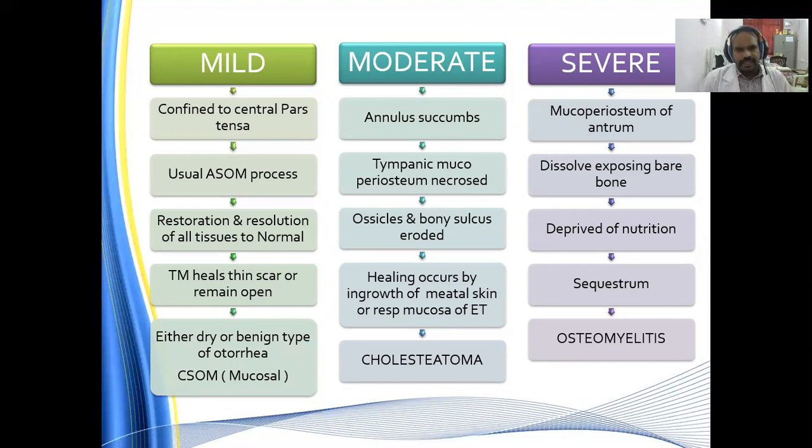If it is a moderate type of acute necrotizing otitis media, the annulus succumbs. The peripheral annular ligament succumbs. The tympanic mucoperiosteum is necrosed, and the ossicles and bony sulcus are eroded. Healing occurs by ingrowth of meatal skin or the respiratory mucosa of the eustachian tube, leading to cholesteatoma formation. In the severe variant, the mucoperiosteum of the antrum is completely eroded and dissolved, exposing bare bone deprived of nutrition. When there is deprivation of nutrition, there is formation of sequestrum, and this leads to development of osteomyelitis. So this will go on to bone erosion.